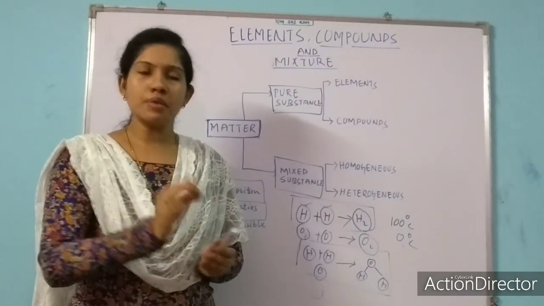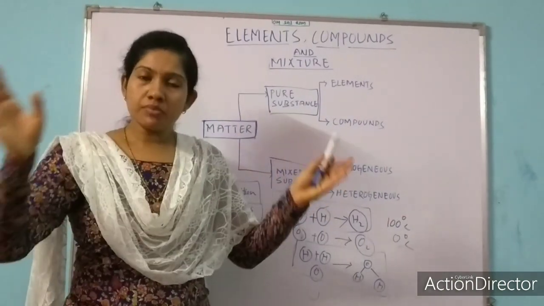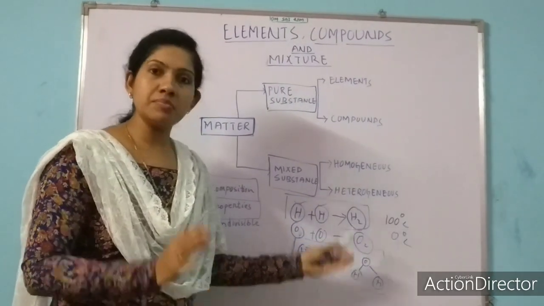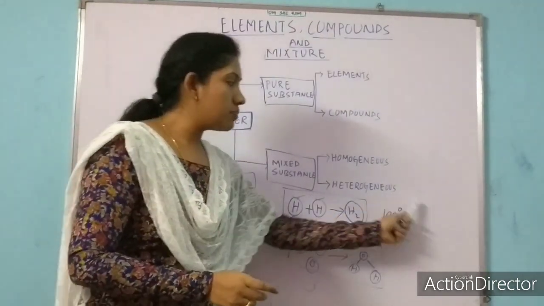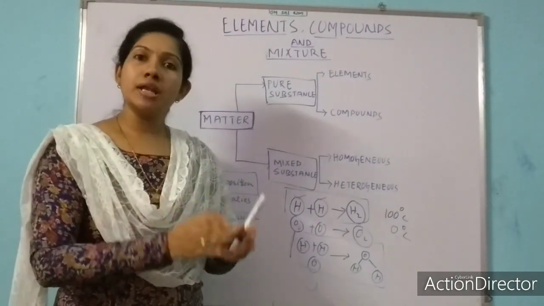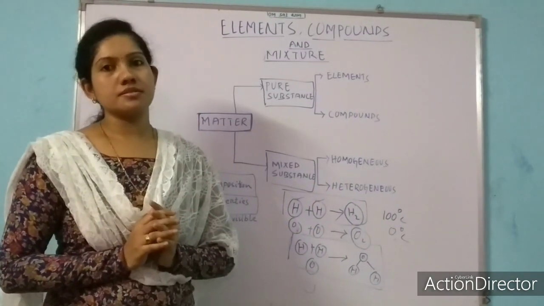Here I am talking about pure water. From wherever you take pure water, its composition will be the same, that is H2O, and its properties will also be the same. Always its boiling point is 100 degrees Celsius and melting point is 0 degrees Celsius.